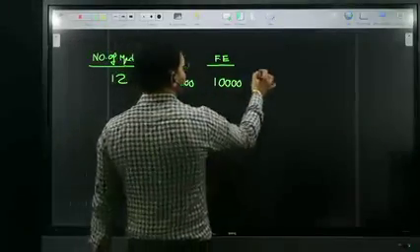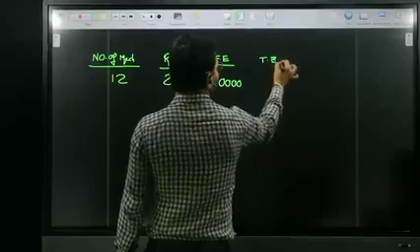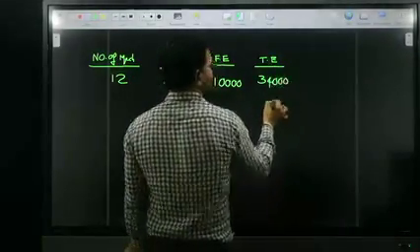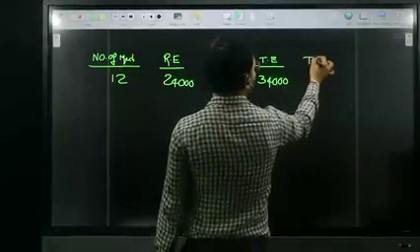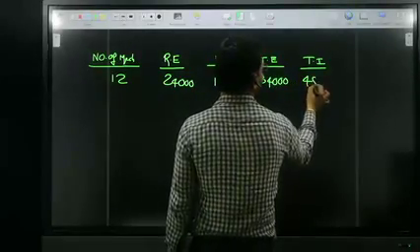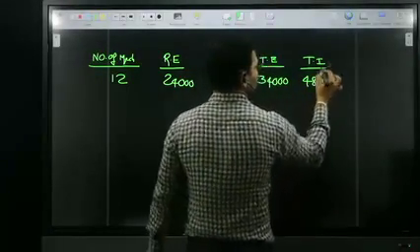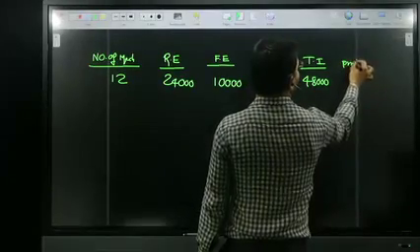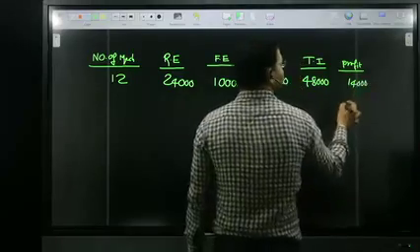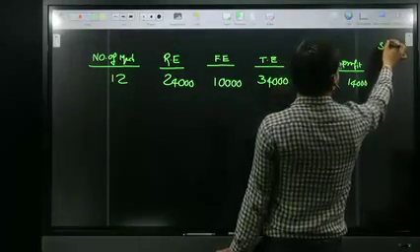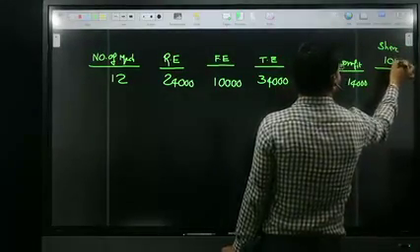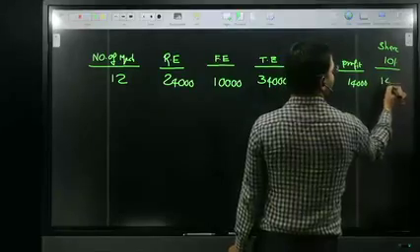So total expenditure is what? 34,000. Whenever 12 machines are working, total income is 48,000. Therefore, profit is 14,000. The shareholders' share is 10%. 10% of 14,000 is 1,400.